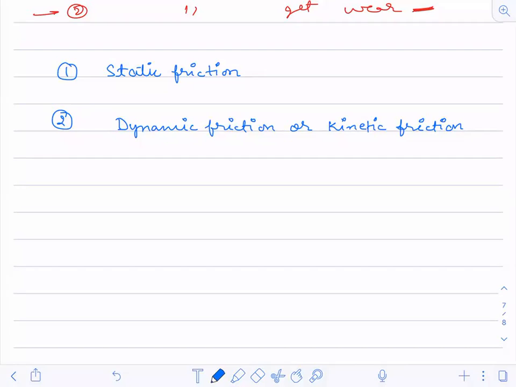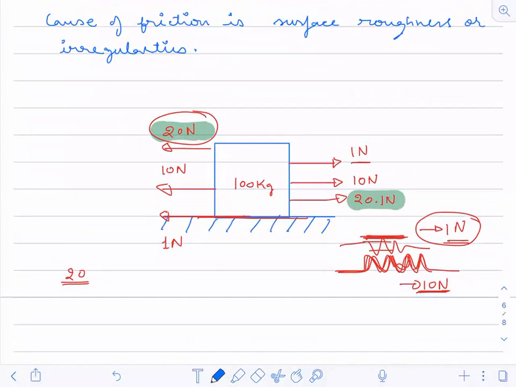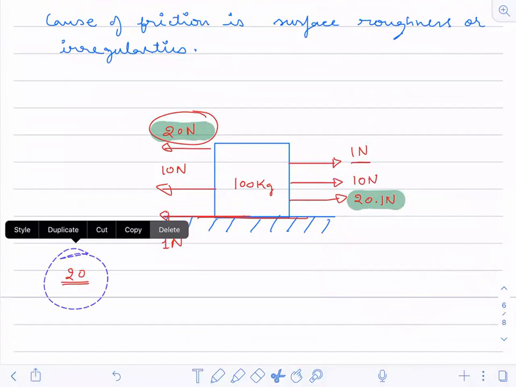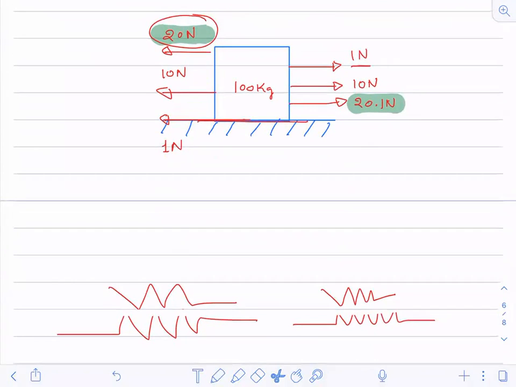Now let me tell you one thing, if you can visualize here, when you applied a force of 1 Newton, just answer the questions I'm asking you.